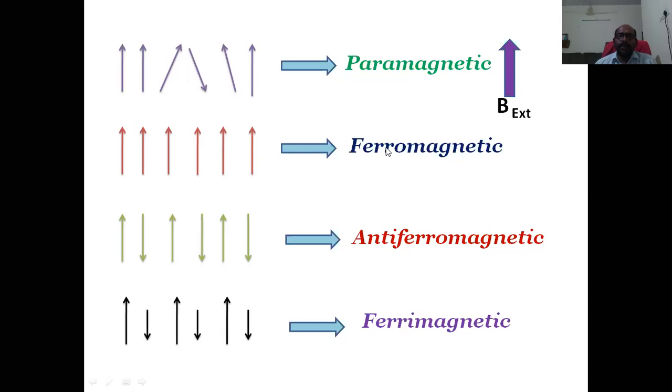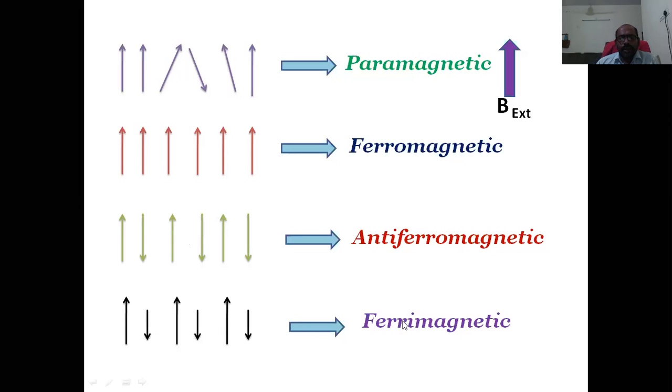In case of ferromagnetic materials, the magnetic moments align themselves in a particular direction, and in that way the material gets this property. If the magnetic moments are aligned such that adjacent magnetic moments are opposite in direction, that is responsible for antiferromagnetism.